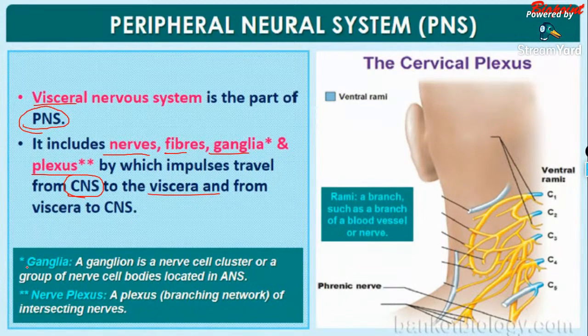So, what do you actually mean by ganglia? Ganglia is a nerve cell cluster, that is, a group of nerve cell bodies located in the autonomic nervous system. Guys, have you all taken down your NCERTs with you and are marking? Next is the nerve plexus. A plexus is a branching network of intersecting nerves. Clear? You don't have to study it in detail, but ganglia is important.